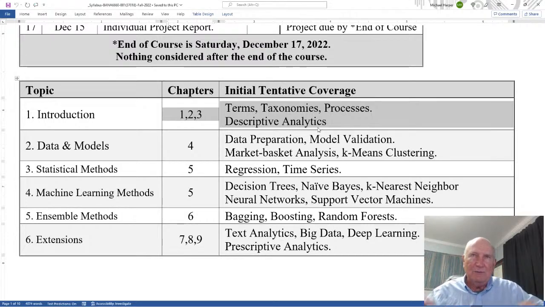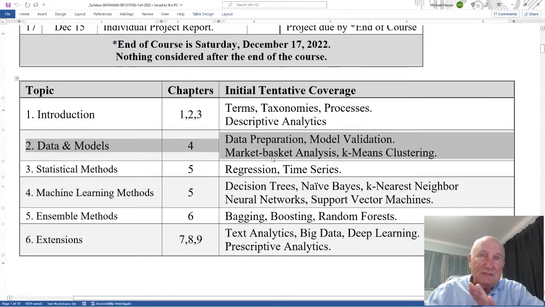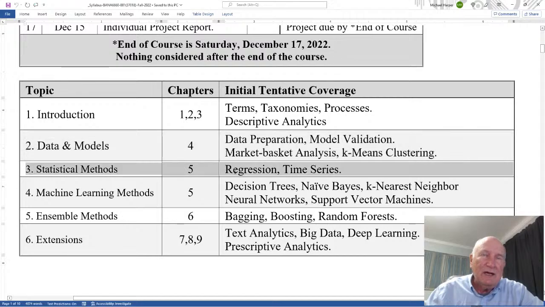So it's a continuum. Then I get into chapter 4, which is the business side of it, where we have data preparation, model validation, data definitions, etc. To illustrate that, I have market basket analysis and k-means clustering. Then I get into regression and time series as the supervised learning techniques.